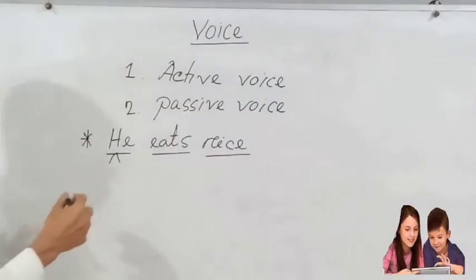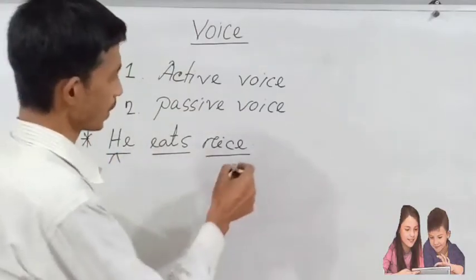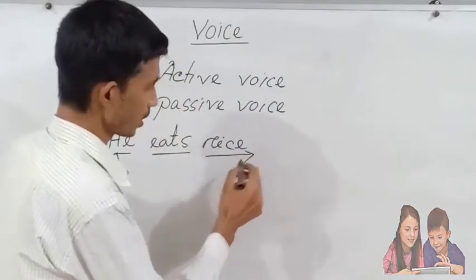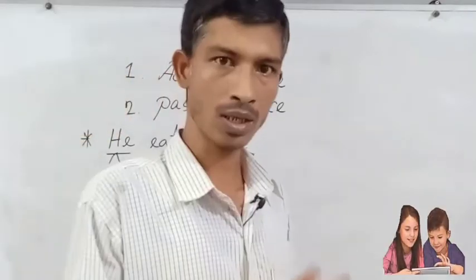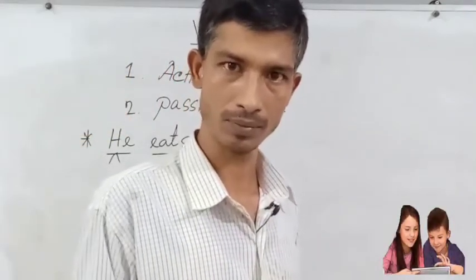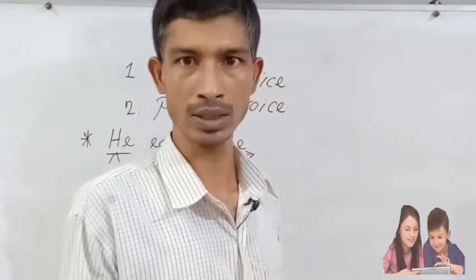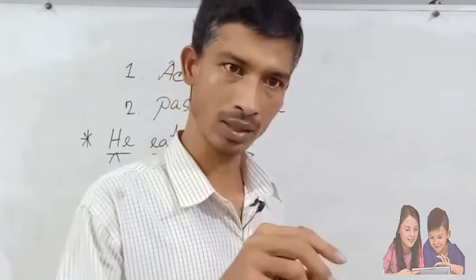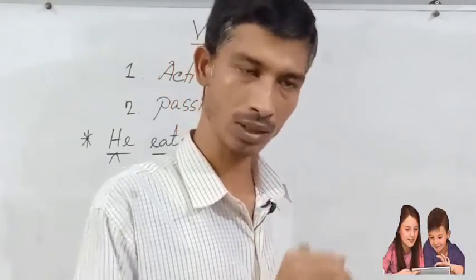And then we also see that the object of the sentence is rice. What does he eat? Rice. That means rice is the object of the sentence.